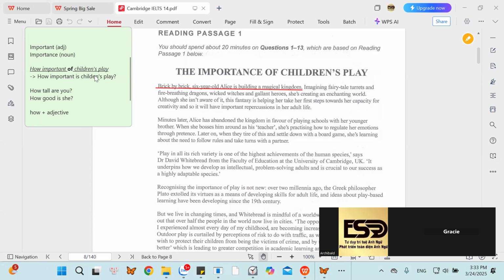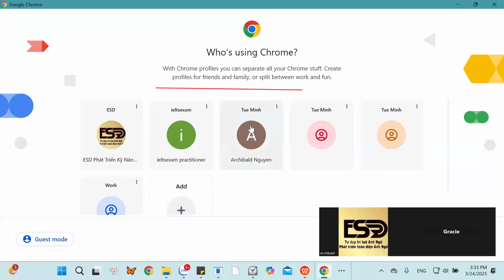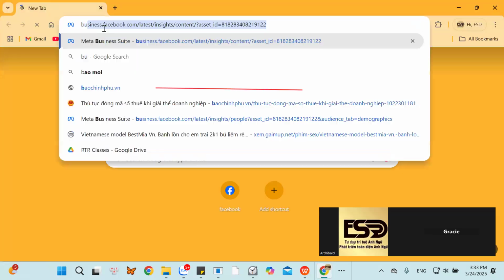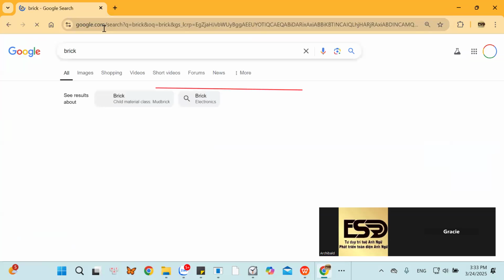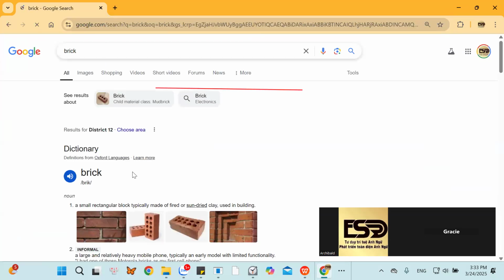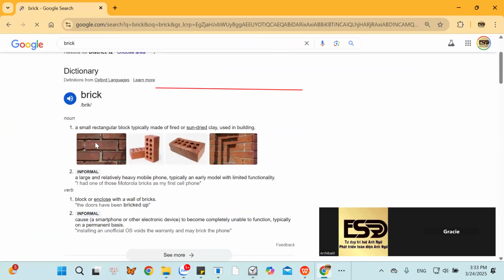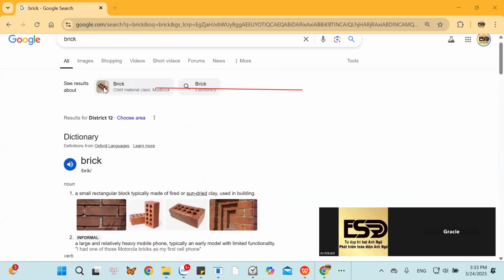If we use brick, this is the brick. They use brick to build houses. They use brick to build constructions. Bricks are used in construction building. This is a brick. And more pictures. All right.